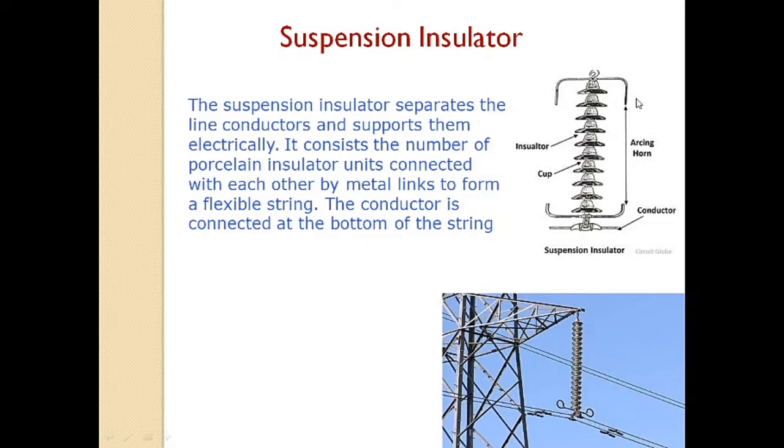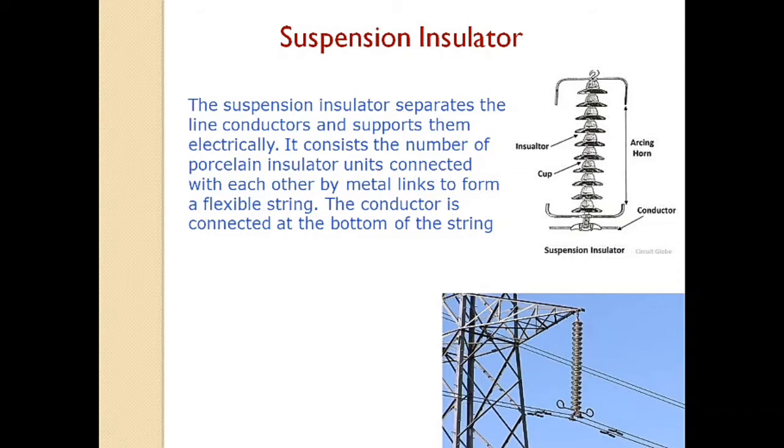There are lots of advantages of using the suspension insulator. First advantage is suspension insulators are cheaper than pin insulators for the voltage beyond 33 kV. Now each unit or disc of suspension type insulator is designed for low voltage, usually 11 kV. Depending upon the working voltage, the desired number of discs can be connected in series. Suppose we use suspension insulator for 66 kV voltage. So, we need 6 discs, each disc having a voltage rating of 11 kV.